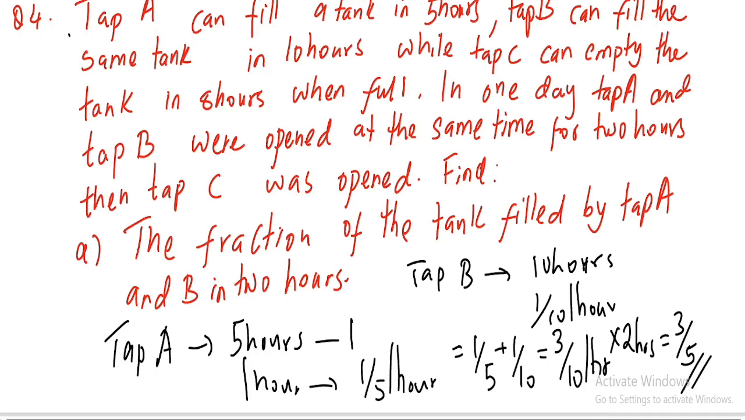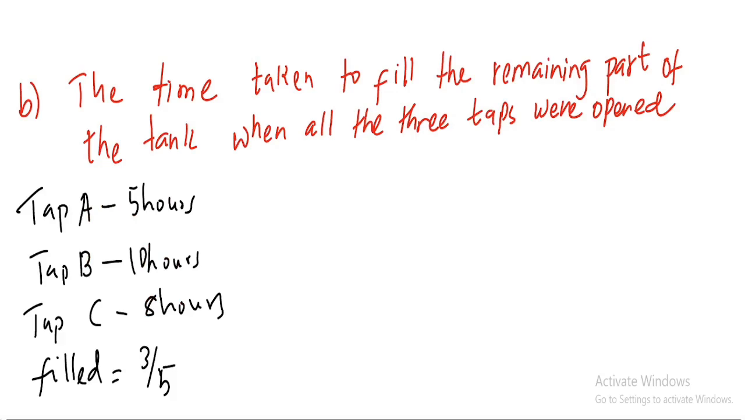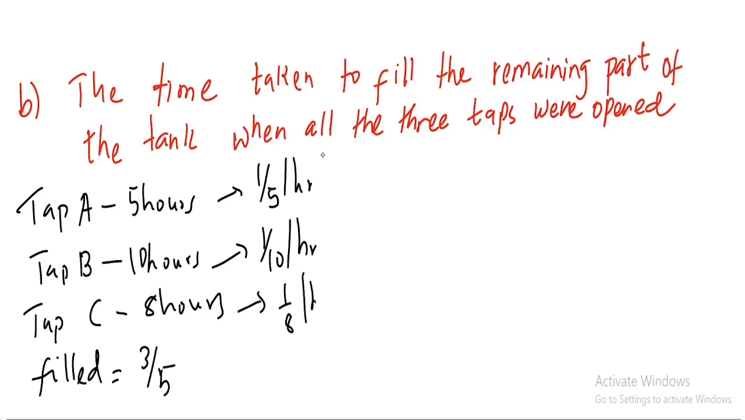Is it hard? No, it's not hard. Now let's go to question B. The time taken to fill the remaining part of the tank when all 3 taps were opened. You know that tap A fills in 5 hours, the other one fills in 10 hours, but tap C usually empties and doesn't fill. So the rate for tap A is 1 over 5 per hour. The rate for tap B is 1 over 10 per hour. The rate for tap C is supposed to be 1 over 8, but remember it empties, so bear that in mind. Now, the part that was filled was 3 over 5.